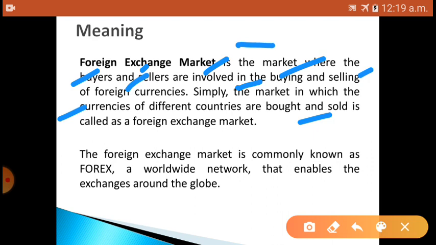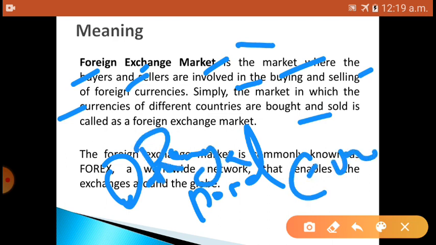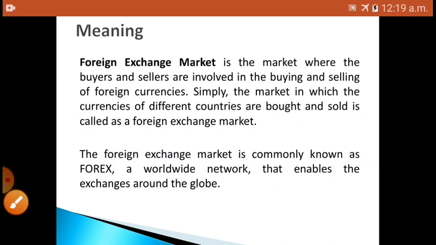We have certain currencies like the dollar, the pound, the euro, the real, and the currencies of different countries are bought and sold. For that we call it the foreign exchange market. Why do they buy and sell foreign currencies? To make payment to that country. They convert their currencies and make payment to other countries.